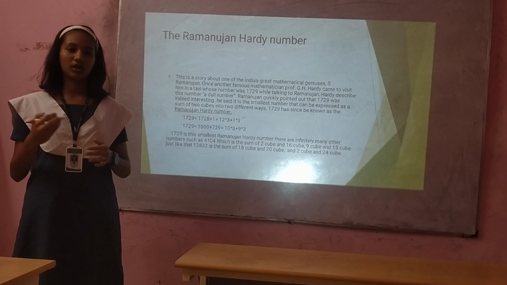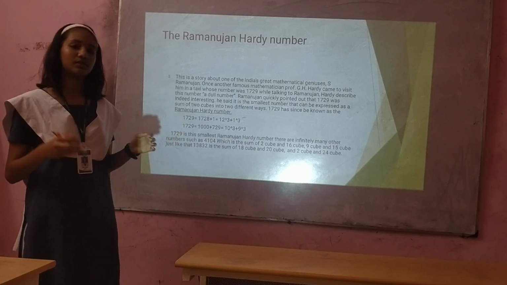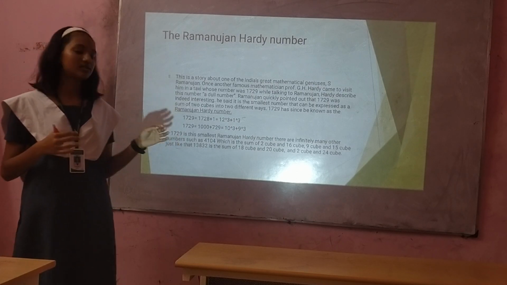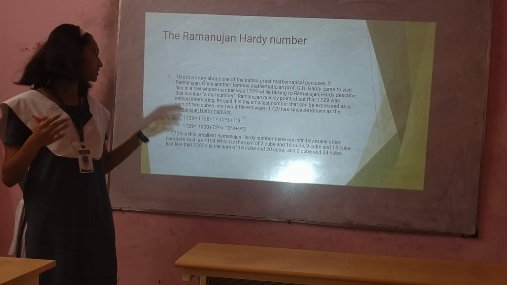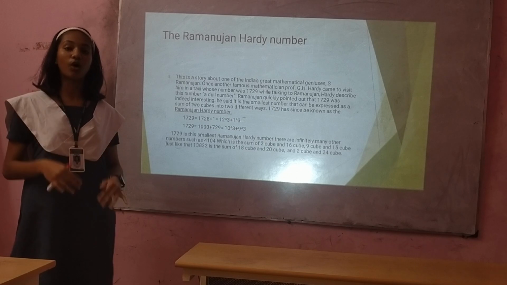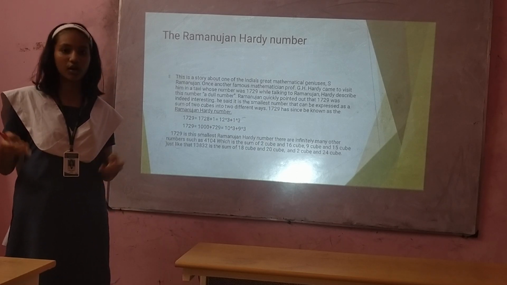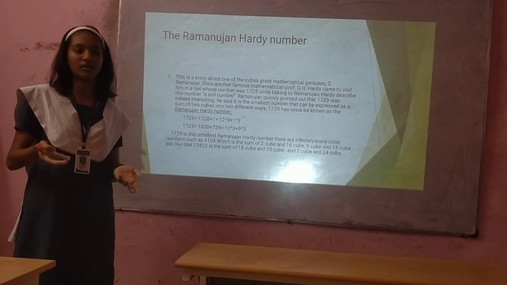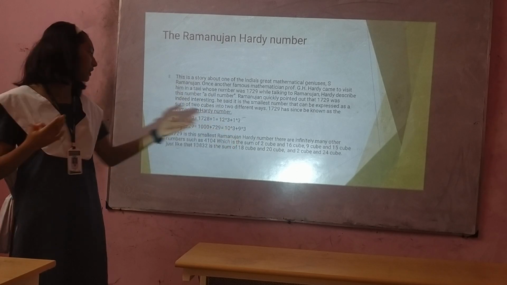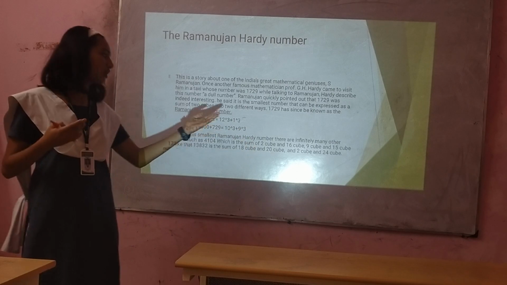So 1729 can be expressed as 12 cube plus 1 cube, which is 1728 plus 1, which is 1729, and the second way is 10 cube plus 9 cube, which is 1000 plus 729, which is 1729. So 1729 is the smallest Ramanujan-Hardy number. There are infinitely many other numbers, like 4104, which is the sum of 9 cube and 15 cube and of 2 cube and 16 cube, and 13832, which is the sum of 18 cube and 20 cube and of 2 cube and 24 cube.